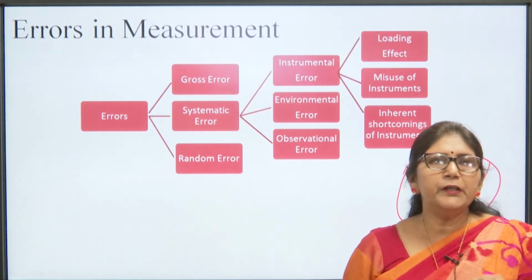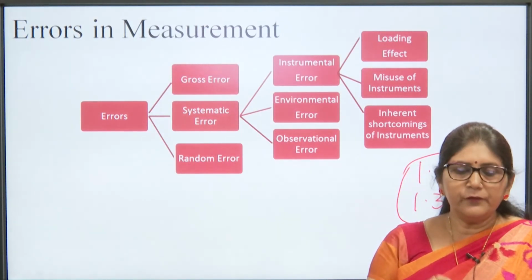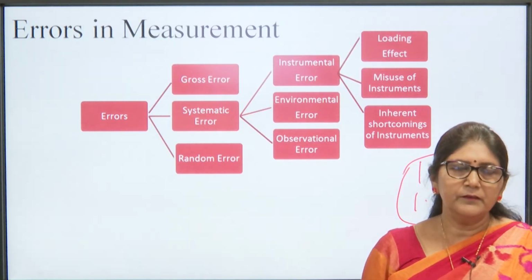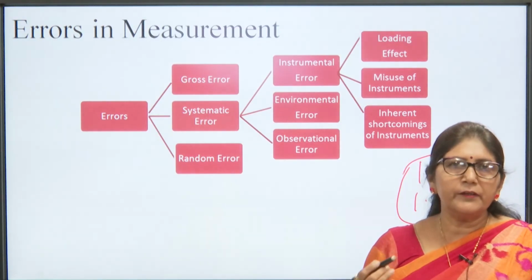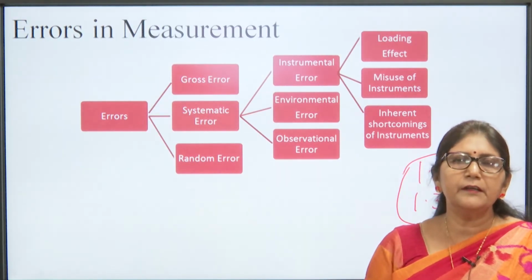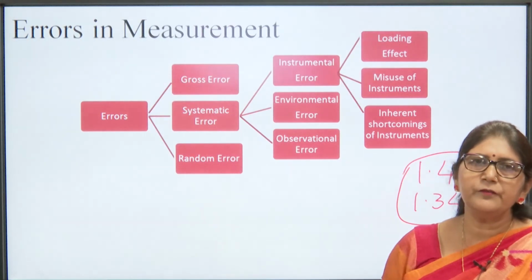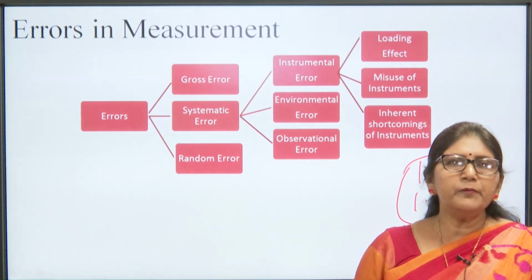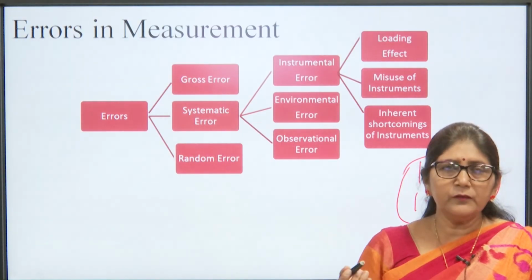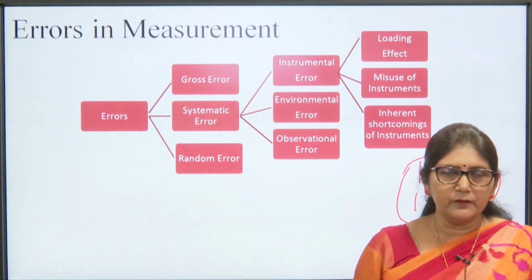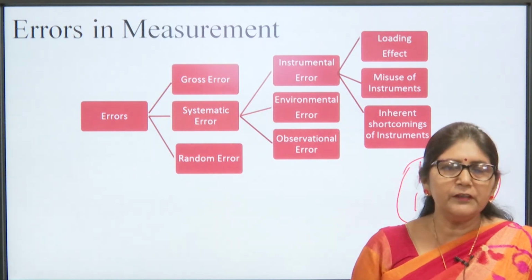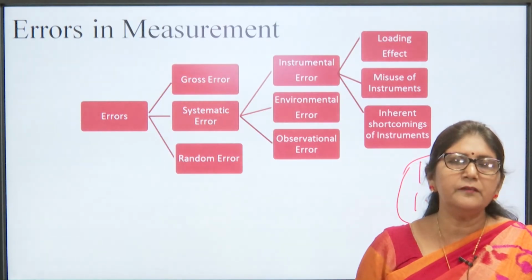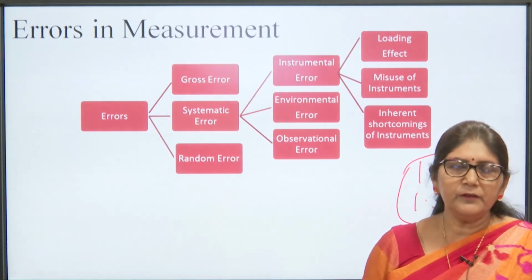So, gross error can be removed either by training the person or by taking more than one reading, 2 or 3 readings, 3-4 readings, and then taking the average of all that. By this we can remove the gross error. Then random error. Random error may happen due to unknown reasons, maybe a sudden change in temperature, a sudden change in voltage and all these things. So, random error we can't control.